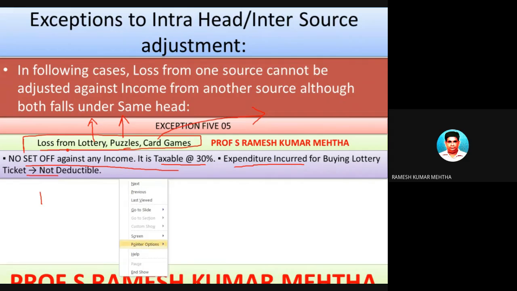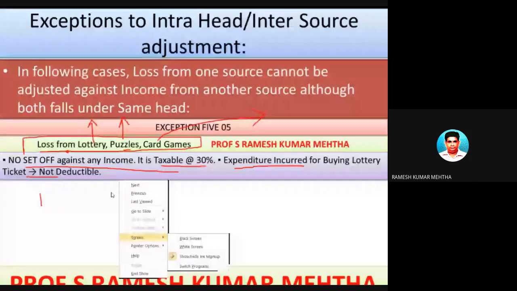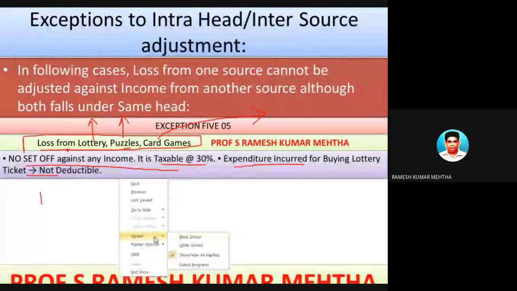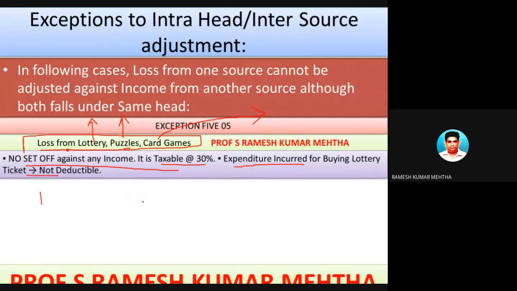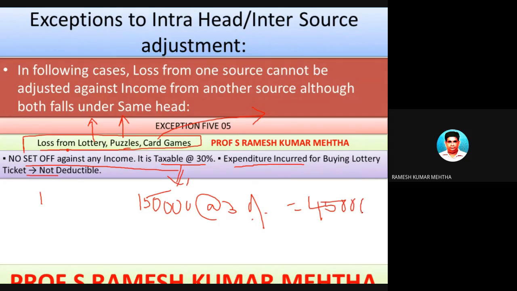for example, you have purchased a lottery, and after you purchased, you came to know that this lottery was nominated and you won some 1,50,000 rupees. Now this 1,50,000 rupees is going to be taxed at a rate of 30 percent, which is 45,000, deducted as tax deduction at source on winnings from lotteries, puzzles, or card games.